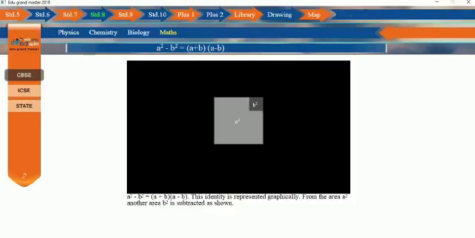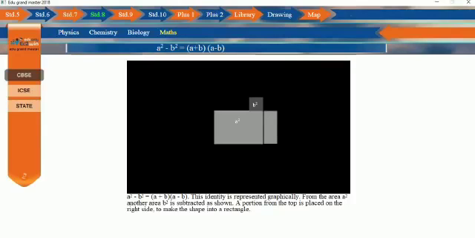Imagine you want to do carpeting in your whole bedroom, which is the size of a square. Now one side of your bedroom measures a. Think there is a table kept in one corner of your bedroom, which is a comparatively smaller table with one side b. Now how do you calculate the area of this room, removing the area of this small table kept in the corner of your room, for carpeting purposes? Now for this, there is a practical application used in mathematics, that is a square minus b square equals a plus b into a minus b.